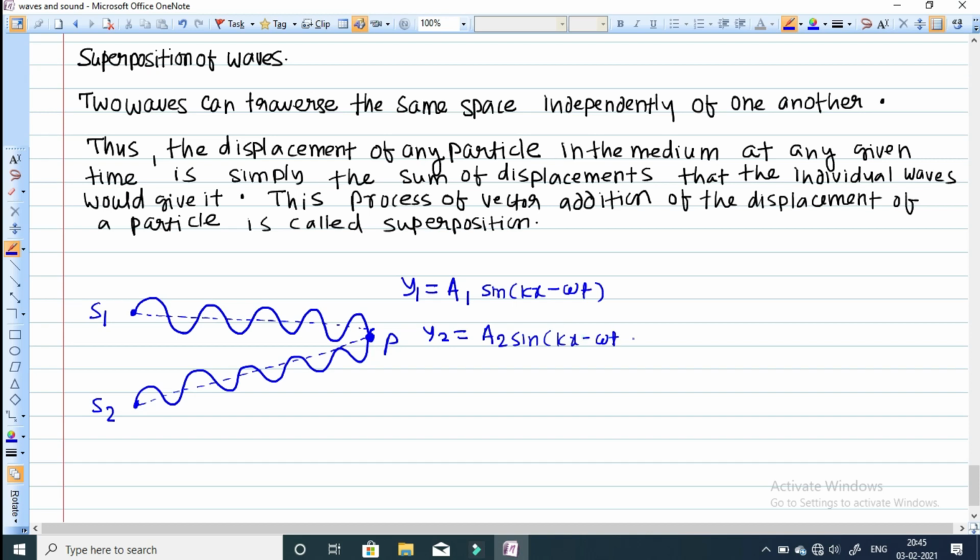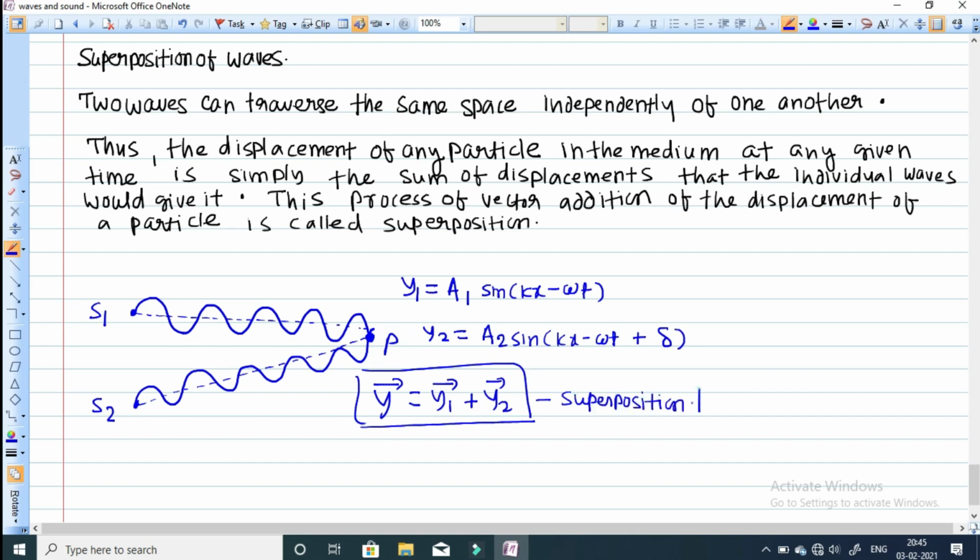When they superimpose at point P, the resultant displacement y will be equal to y1 plus y2. If three waves are there, then y1 plus y2 plus y3. So this principle of vector addition of the displacement of individual waves is known as superposition of waves, or superposition theorem, or superposition principle.